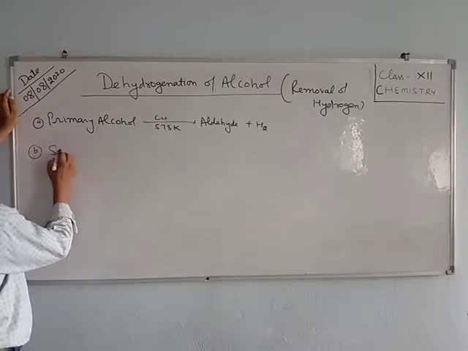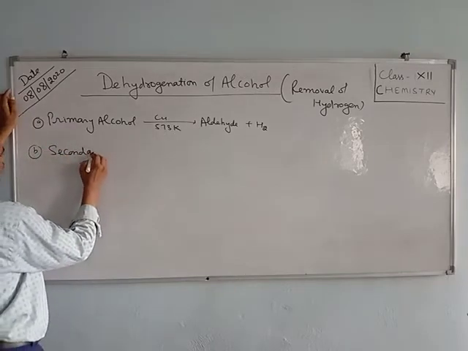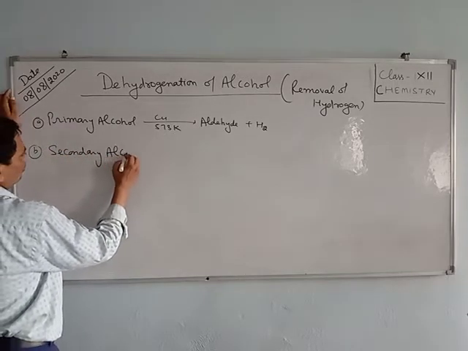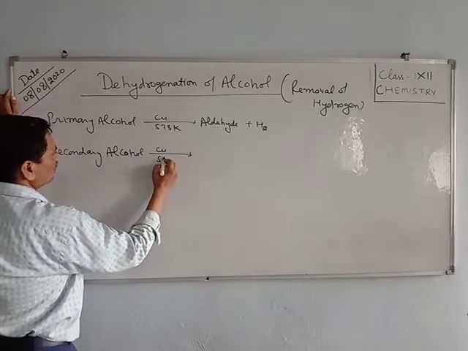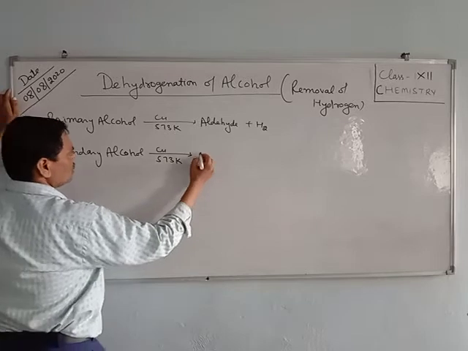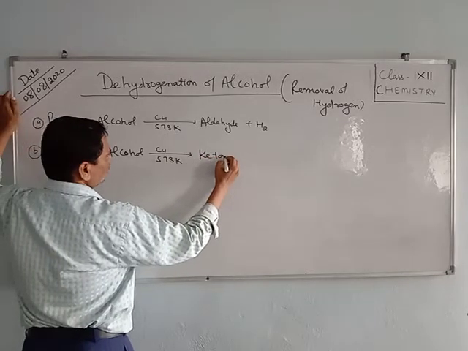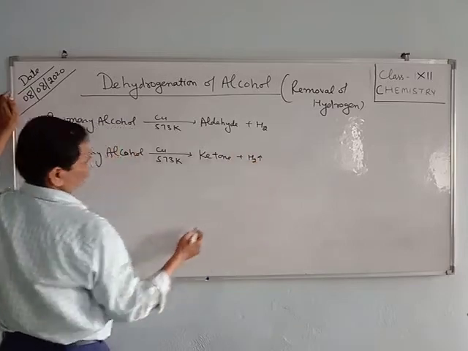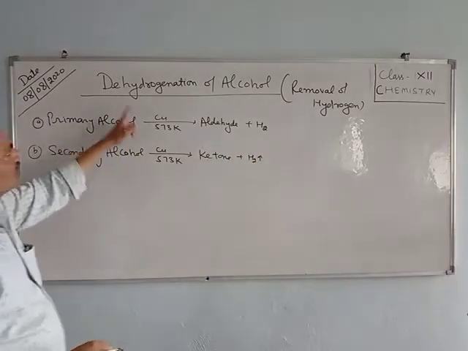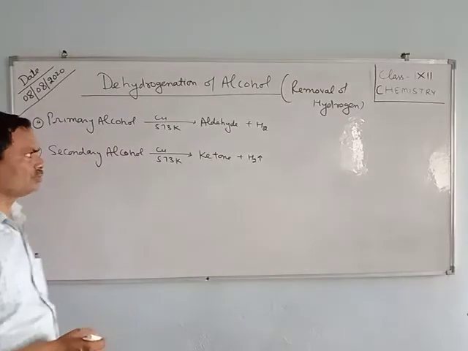When secondary alcohols are heated in the presence of copper at 573 Kelvin, it gives ketone and hydrogen is removed. In both cases, hydrogen is being removed.